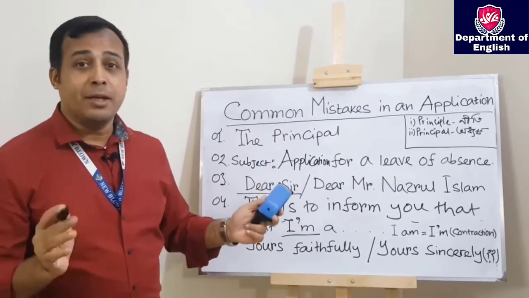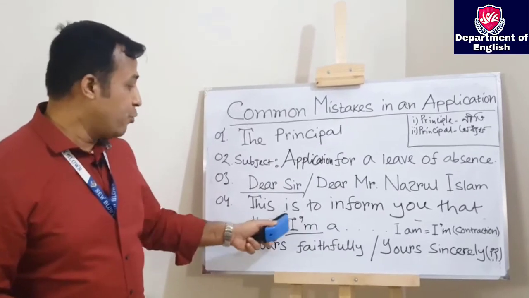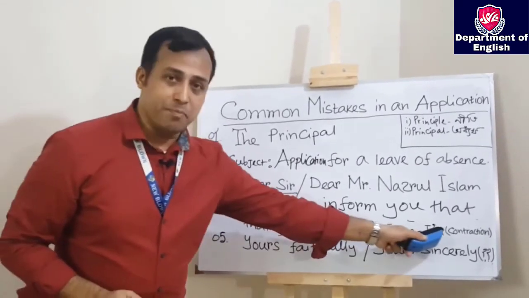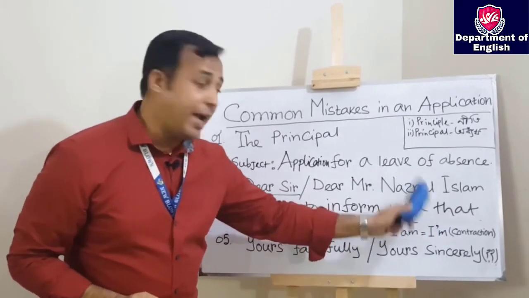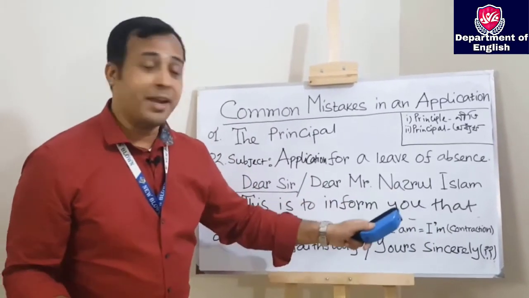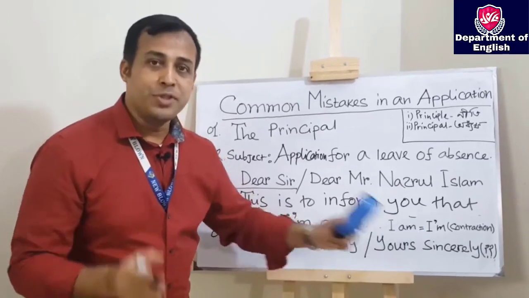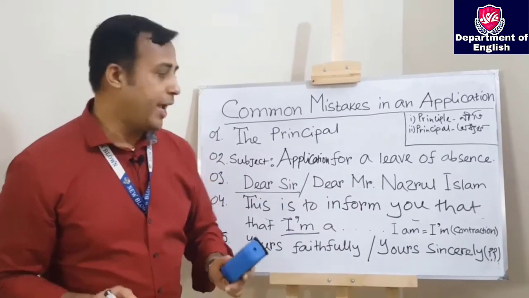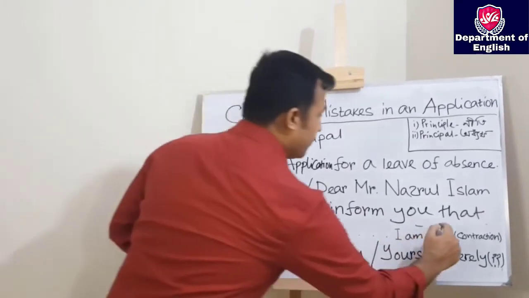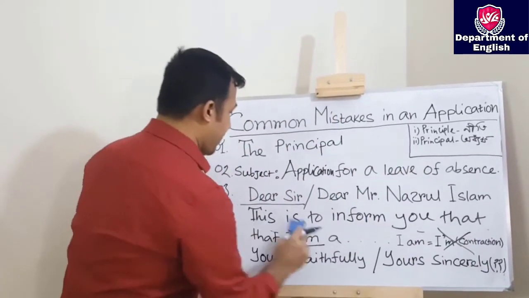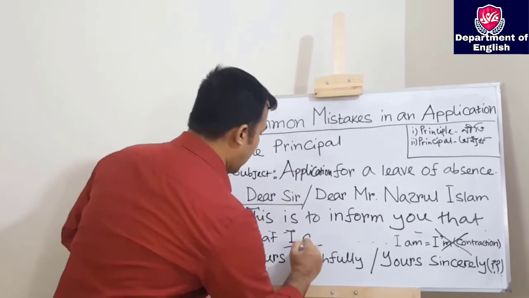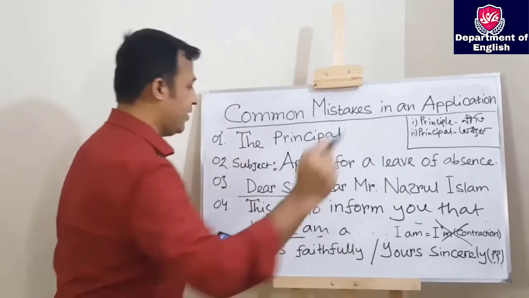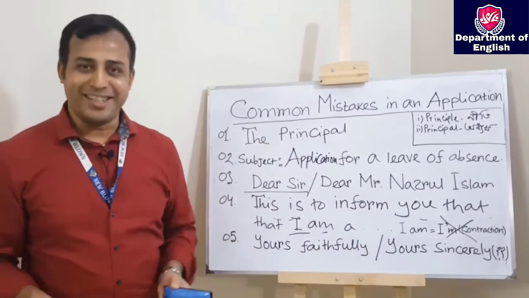As a shortened form of a word, as we have seen in the subject, you are not allowed to write "Sub". In the same way, you are not allowed to write "I'm", okay? You are not allowed to write this "I'm". Rather than that, you have to write "I am", which is the full form of "I'm". So this is not allowed. Instead of that, you have to write the full form. You have to write in that way: "I am a". So that's it, okay?